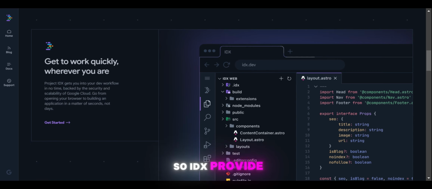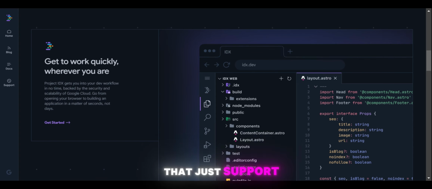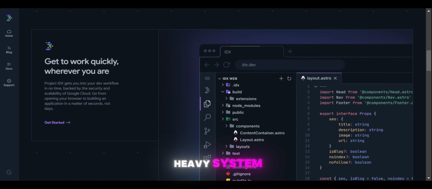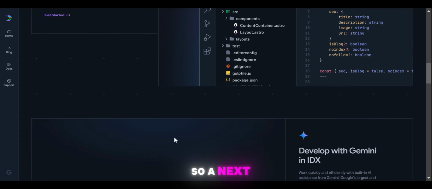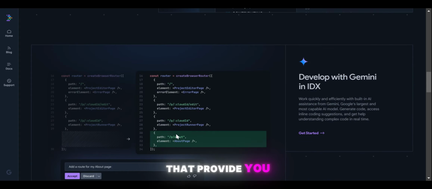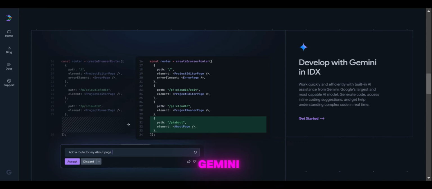So IDX provides you the ability to get to work quickly. It stores all your code in the cloud. You just log in to your account on any sort of computer that supports browsing, that supports Chrome, and start working. You don't need a heavy system for execution of the program. So that is the first main function provided by that cloud-based IDE IDX. Next, it provides you development with Gemini in IDX.